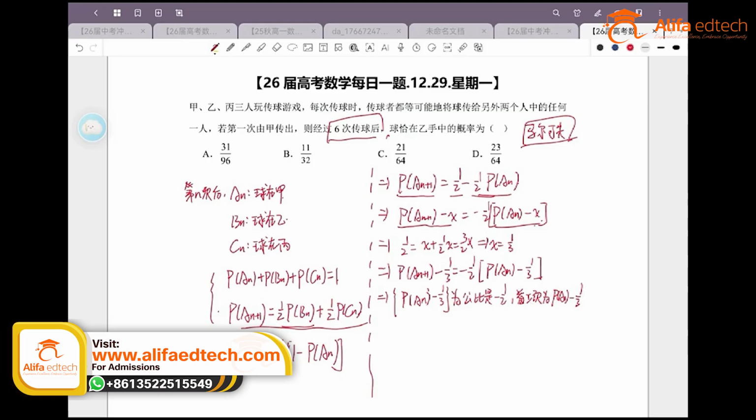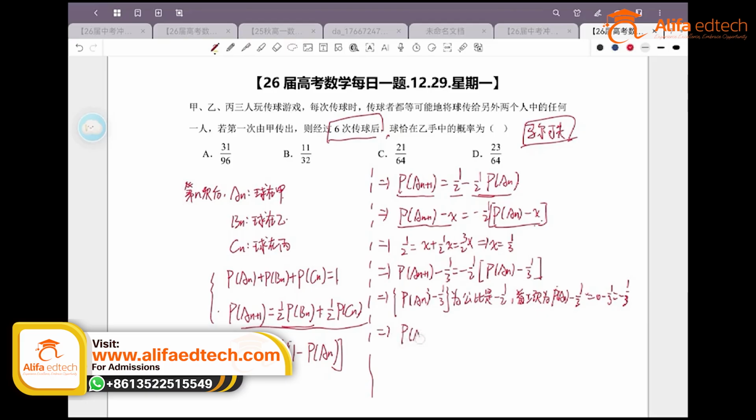No, it's actually the 0th time, because only after it's passed out do we start counting the first, second, and so on, right? So the first pass is from player A. So does the first receiver include A? No, it doesn't. In other words, the probability that the ball lands in A's hand on the first pass should be 0, right? So the first term should be 0 minus 1/3, which equals negative 1/3.